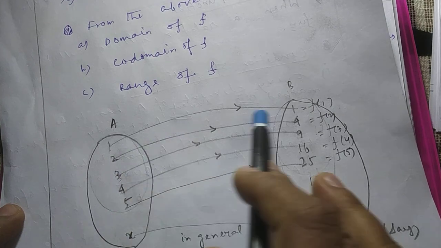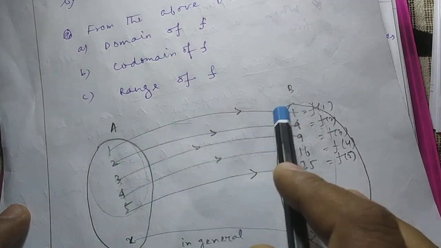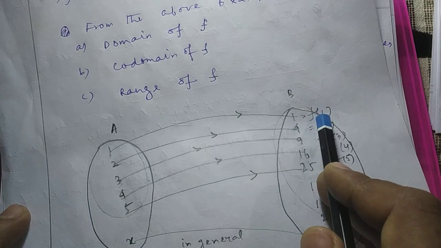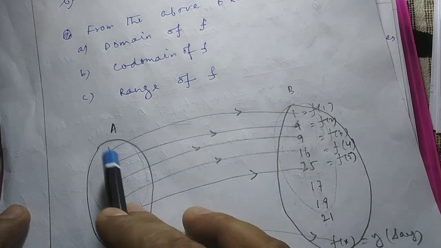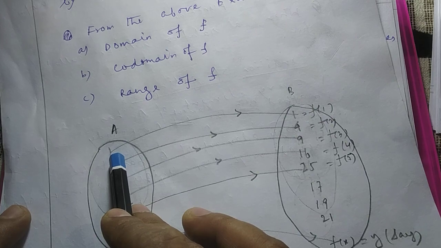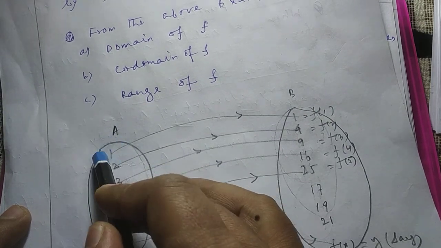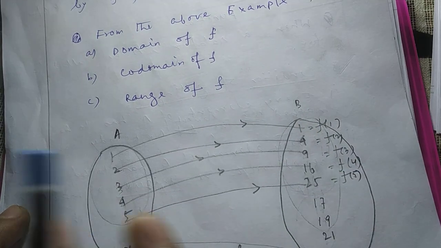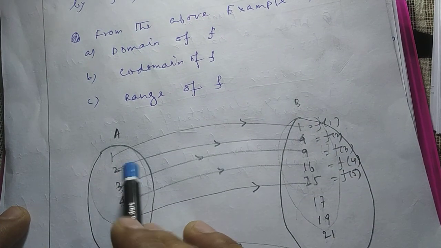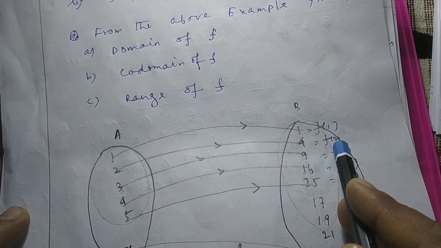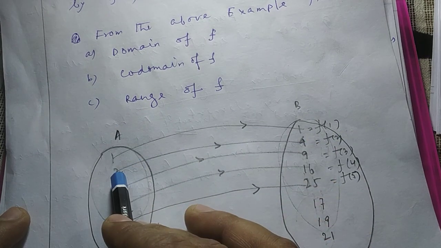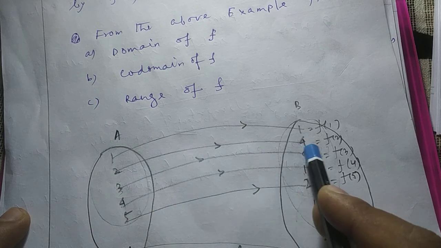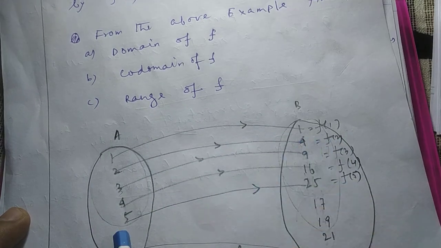Now if you look at the diagram, 1 maps to f of 1, that means 1. So we can say this f of 1, or 1, is the image of 1, or conversely this 1 is the preimage of f of 1, or 1. Understood or not? In a similar manner, f of 2 means 4 is the image of 2, and conversely this 2 is the preimage of f of 2, or 4.